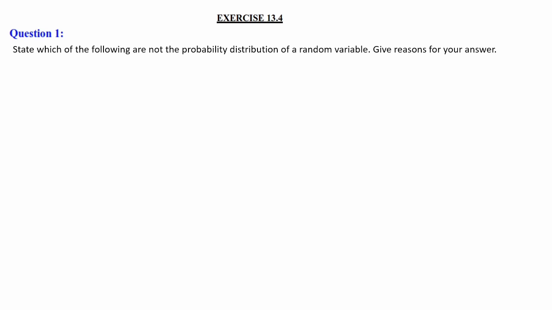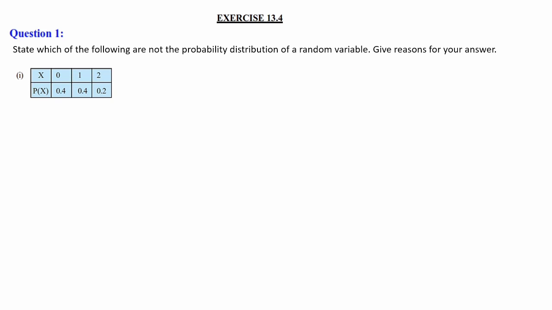Next, we shall discuss the exercise questions. Question number 1. State which of the following are not the probability distribution of a random variable. Give reasons for your answer. The first table has x values 0, 1 and 2, with probabilities of x as 0.4, 0.4 and 0.2. We have to state whether this table represents a probability distribution or not.